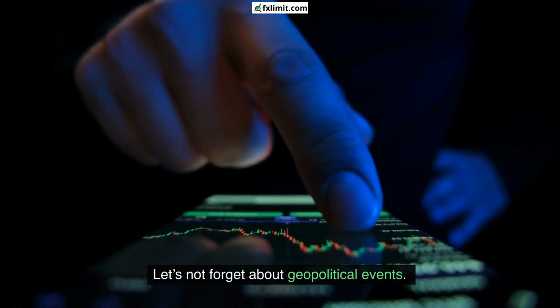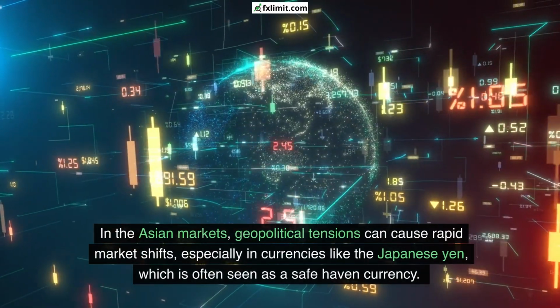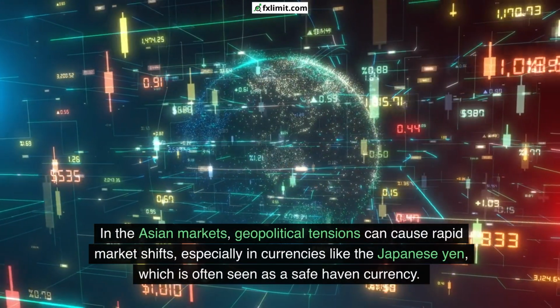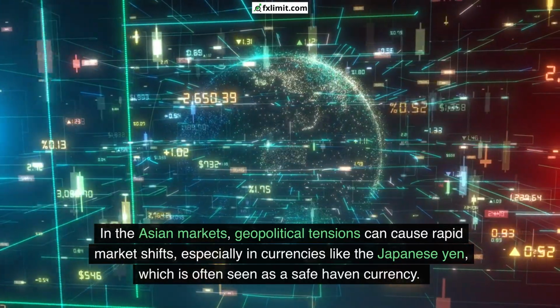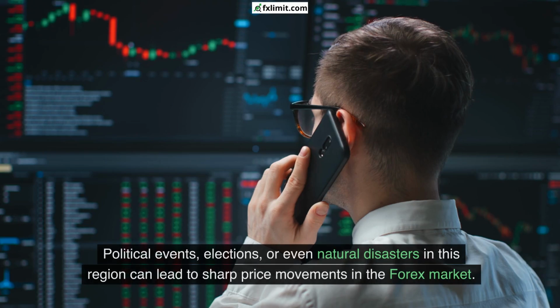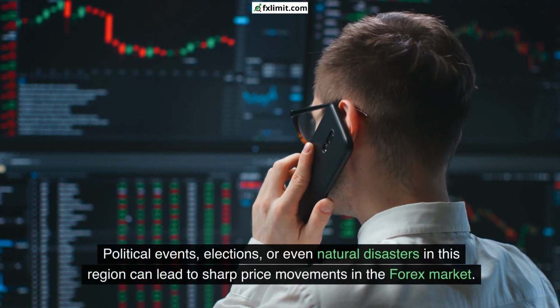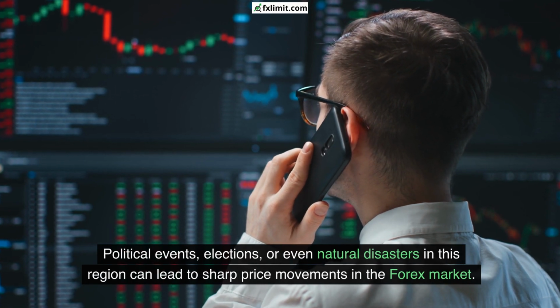Let's not forget about geopolitical events. In the Asian markets, geopolitical tensions can cause rapid market shifts, especially in currencies like the Japanese yen, which is often seen as a safe haven currency. Political events, elections, or even natural disasters in this region can lead to sharp price movements in the forex market.